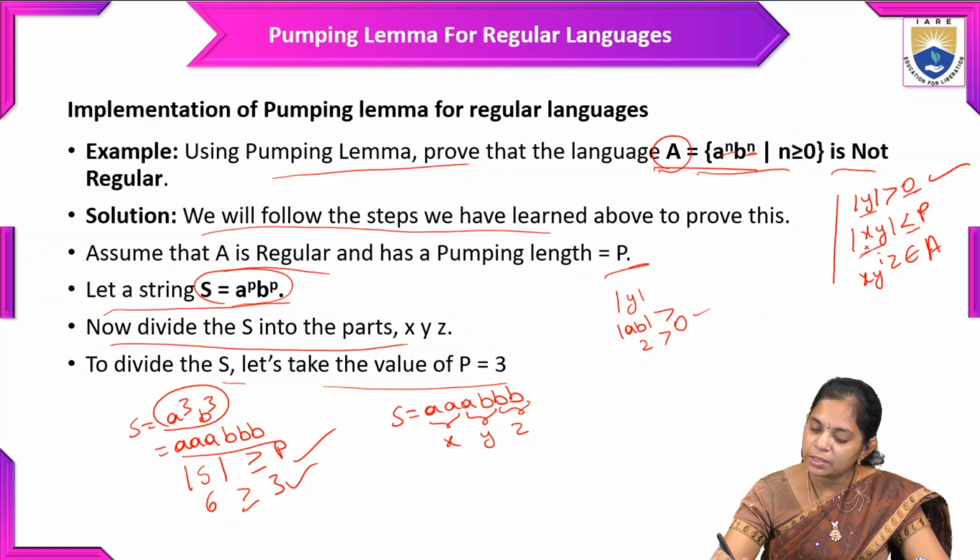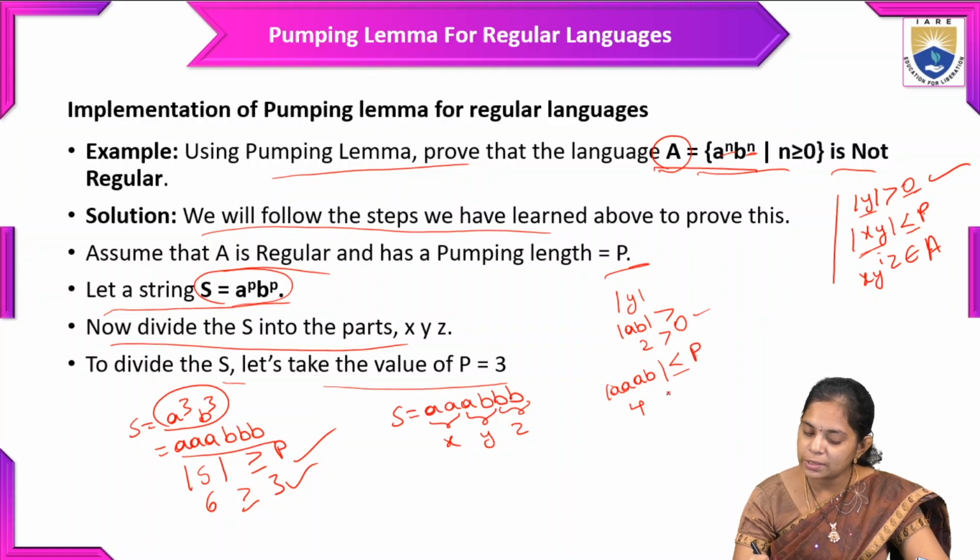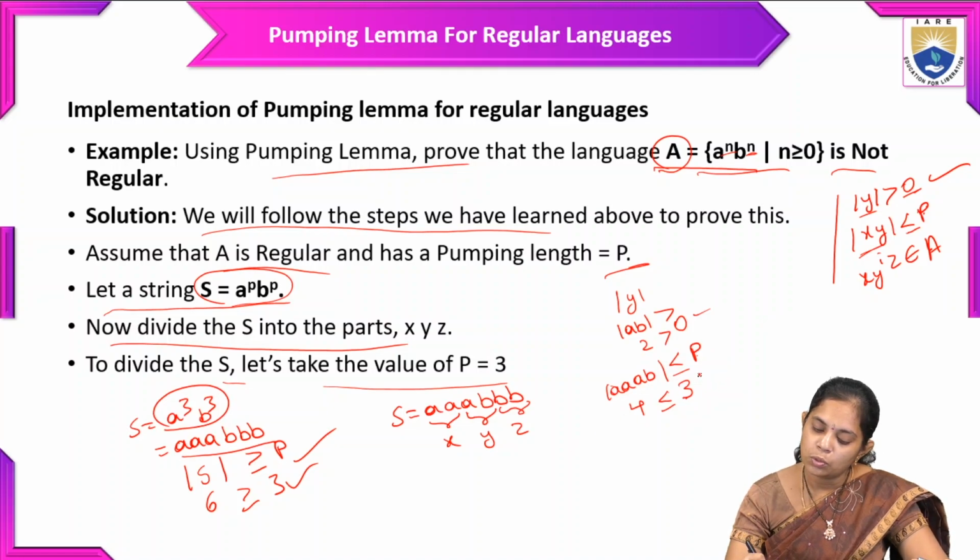And then we need to check this condition: the length of xy is less than or equal to p. Here x is equal to aa and y is equal to ab, and this length is 4, and this should be less than or equal to p. So p is equal to 3. So is this condition satisfied? No. So we need to